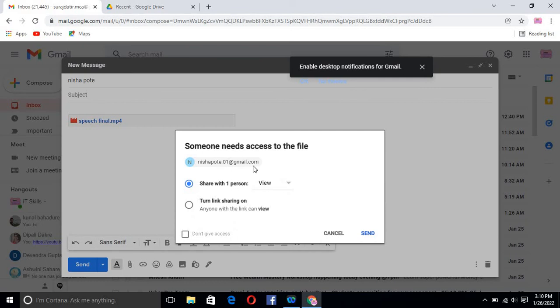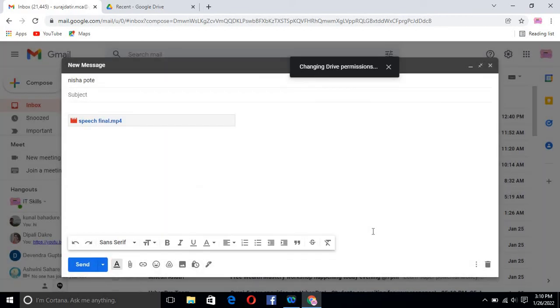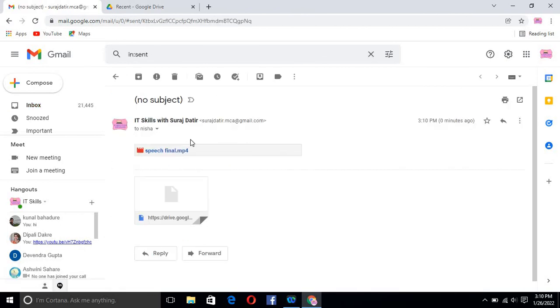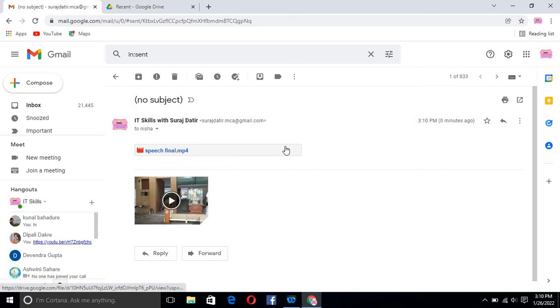I'm sending this file to that person. Click on send, and now that file has been sent successfully. Go into the view message, you see that video is now successfully uploaded, and that person will check in the mail ID, and will download it from here. Simply he will click on the download option, and they will be able to download the video. In this way you can send the video through Google Drive.